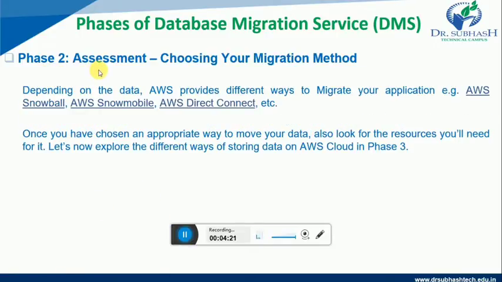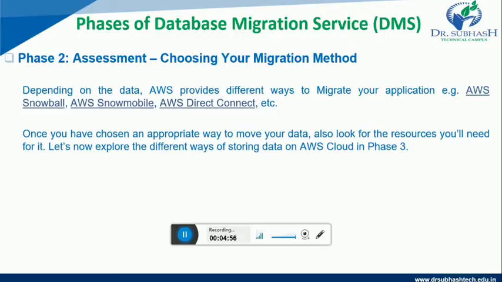In phase 2, that is assessment, we have to choose our migration method. Now, depending upon the data, AWS provides different ways to migrate your application. For example, AWS Snowball, AWS Snowmobile, AWS Direct Connect, etc. Once you've chosen your appropriate way to move your data, also look for the resources that you will need for it. So this is the assessment phase of the migration method.